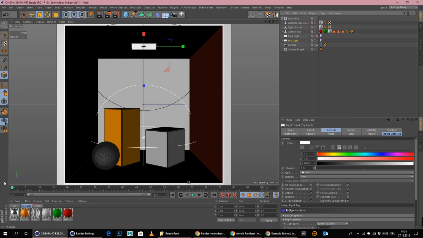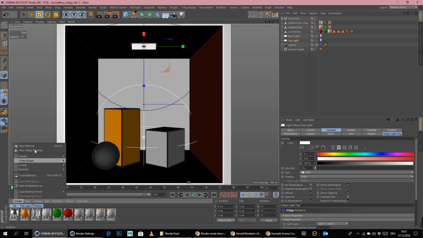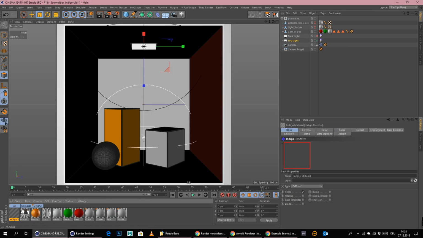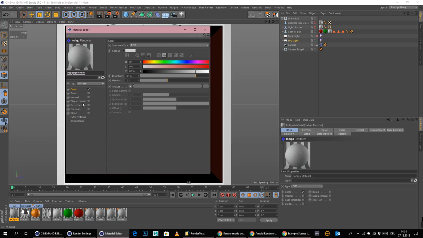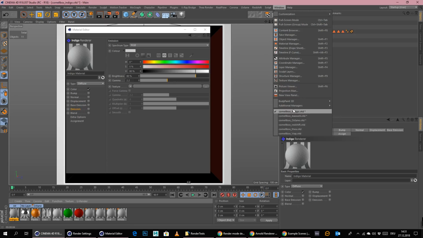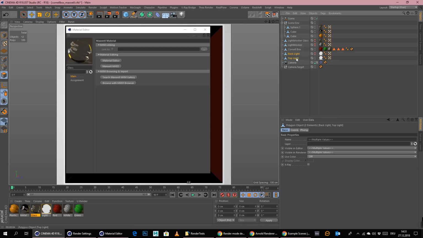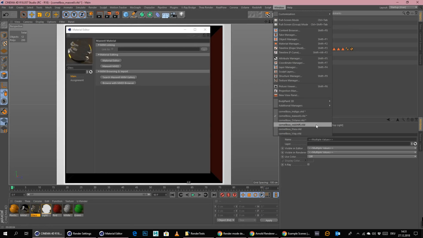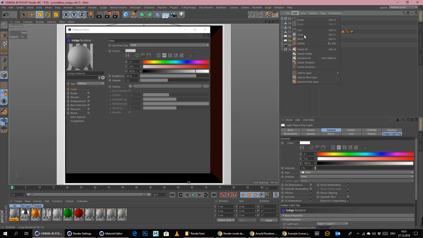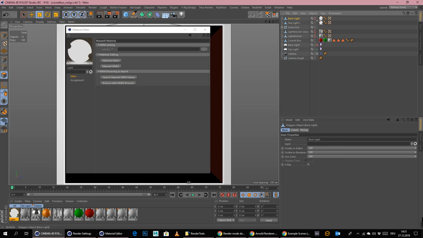I also tried to do it with a plane and then with a light material inside of Indigo. Exactly the same, it simply doesn't work, not at all. I mean, maybe I try it once again. Let me check this, because stuff like that really annoys me, because it should just work out of the box, like with any other render engine as well.